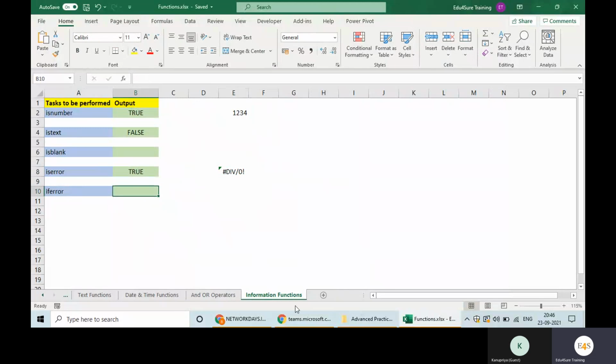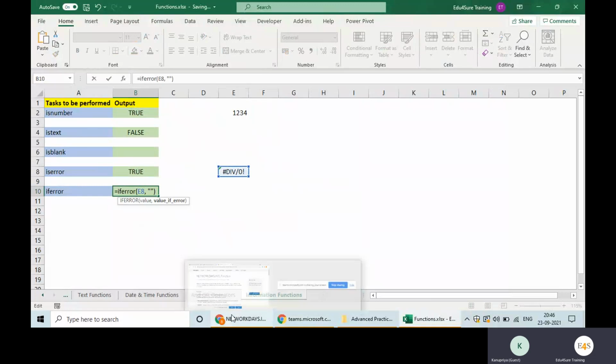I will write equal to IFERROR, and the first argument is the value that may produce the error. The second argument would be that customized message. For example, you write "Value not found" and press enter. Now you are getting this message.